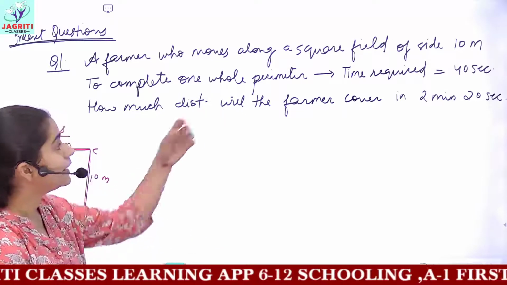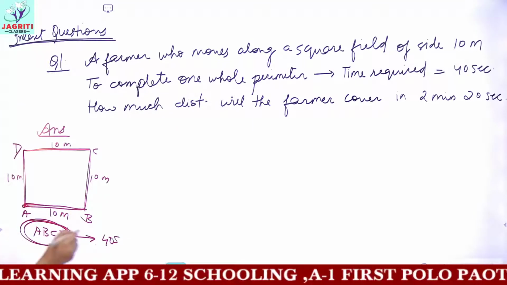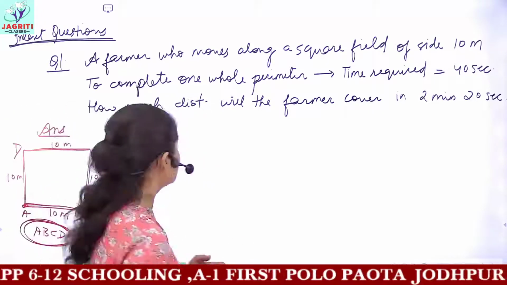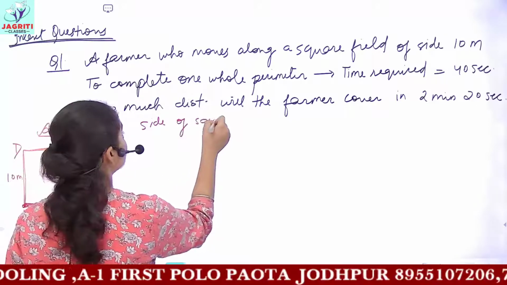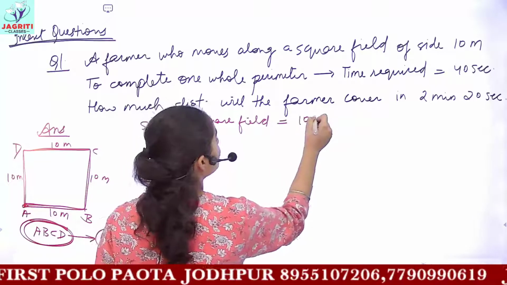Now can you tell me the total distance when 40 seconds would be completed? The side of the square field here is how much? 10 meters.